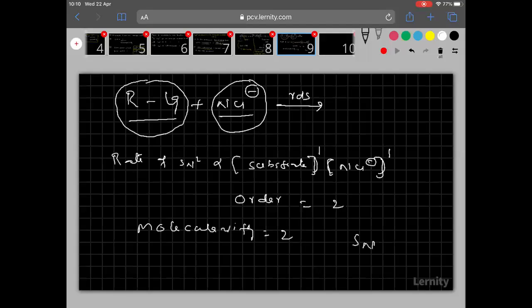Now try to understand my point here. In SN2, this 2 is indicating molecularity, N is nucleophile, and S is substitution. That is the reason why it is called bimolecular nucleophilic substitution. That is the SN2 mechanism.